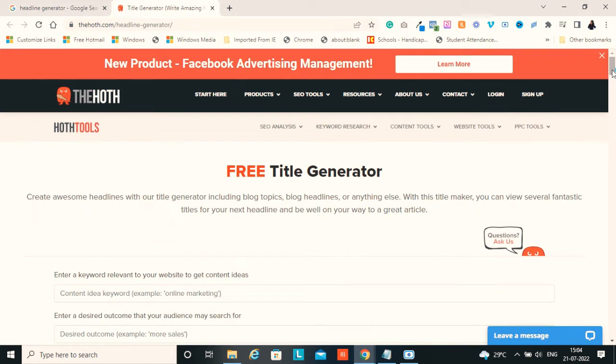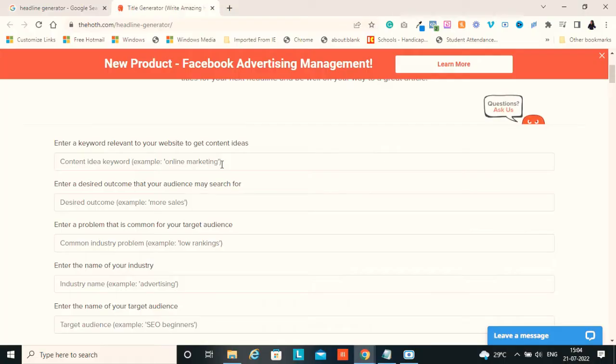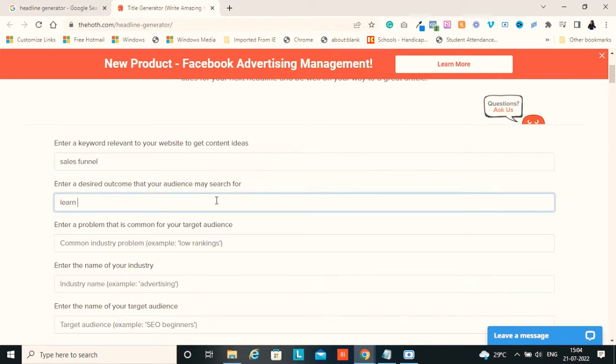Here you need to fill in a few pieces of information about your product and service details, so it's easy for the AI tool to understand what your business is. So I'm going to quickly fill in all this information. Enter the keyword relevant to your website or content ideas. So I'm going to say it's a sales funnel. Enter the desired outcome: learn to build funnels in 5 minutes.